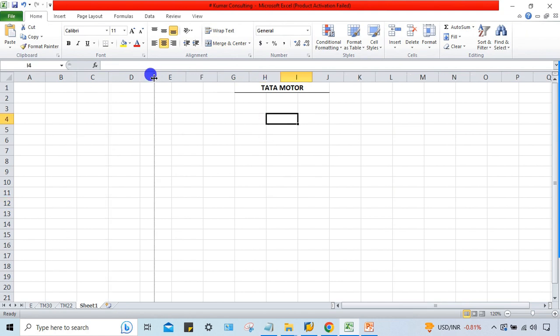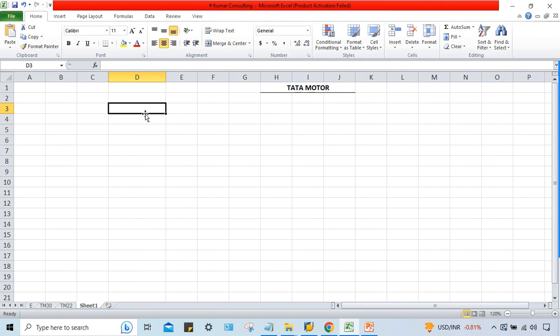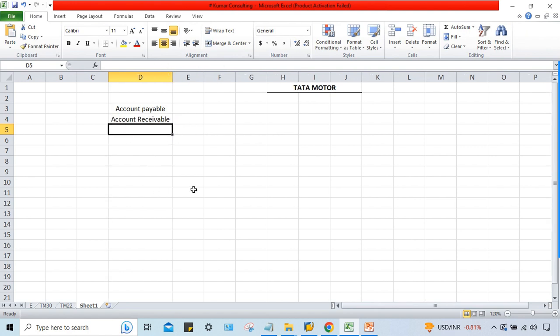So let's suppose, for example, we are having account payable, account receivable, right? Then multiple other configurations are there. We are having Dunning, right? We are having APP, automatic payment program.